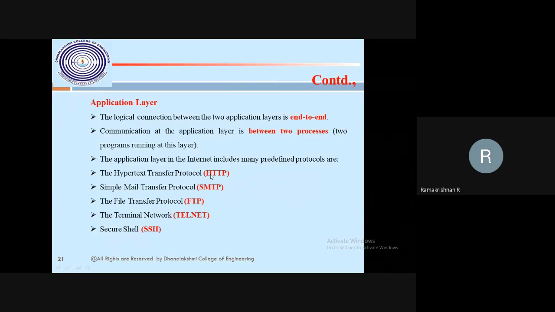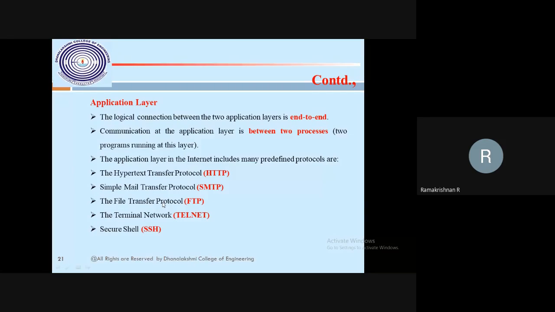If I want to connect to any web server, such as DCE or Anna University, we need the HTTP protocol. If I want to connect to any mail server, such as Gmail, Yahoo Mail, Rediff Mail or any other mail server, then we have to go for the Simple Mail Transfer Protocol. Mail will be taken care of by the SMTP protocol.